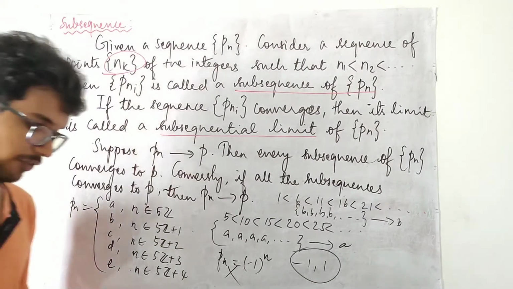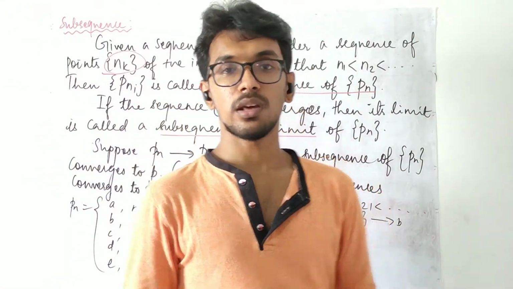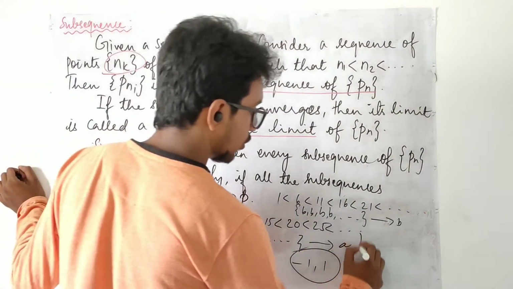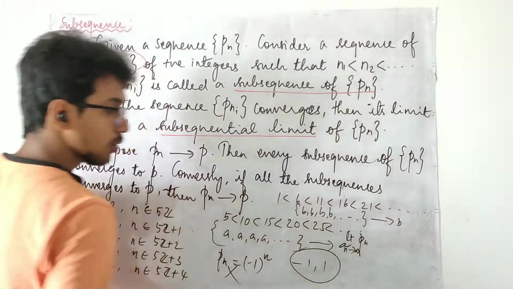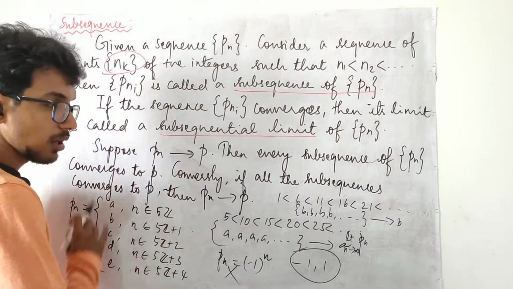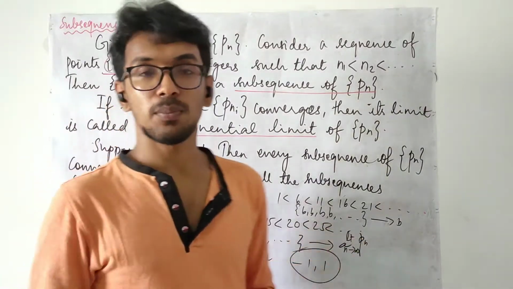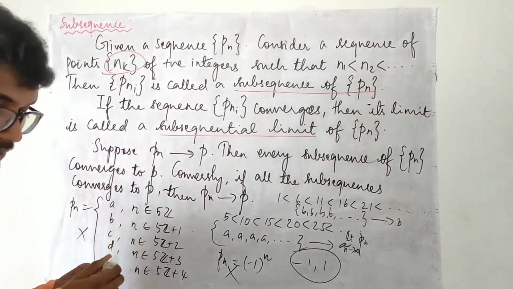Come to this. Here also we have 5 possibilities for a subsequential limit. Therefore, it is not going to be convergent. Even in this, if you make n go to infinity, you don't know what n is, which means you will not know which point of these 5 you are going to get when n approaches infinity. Therefore, it is also not convergent.